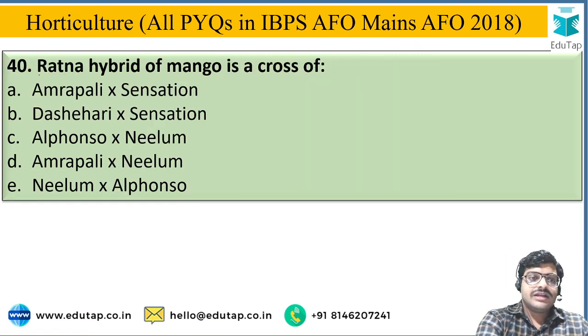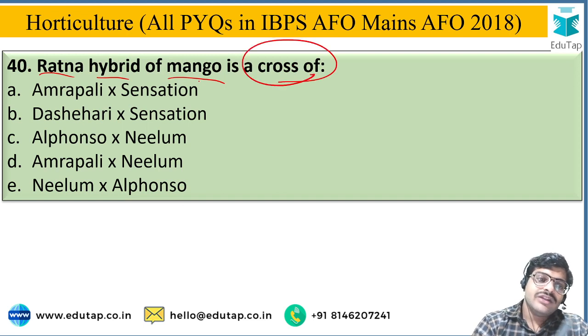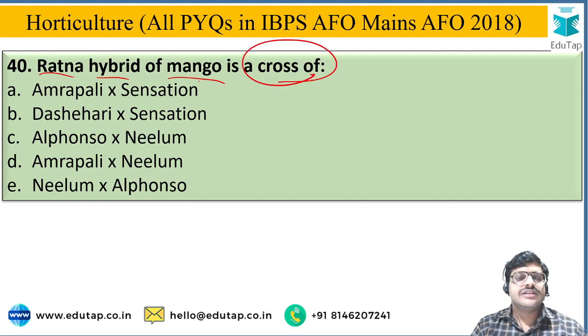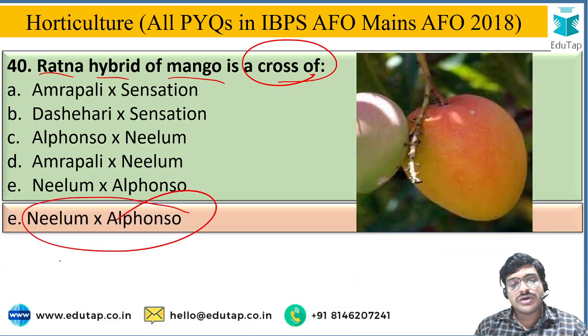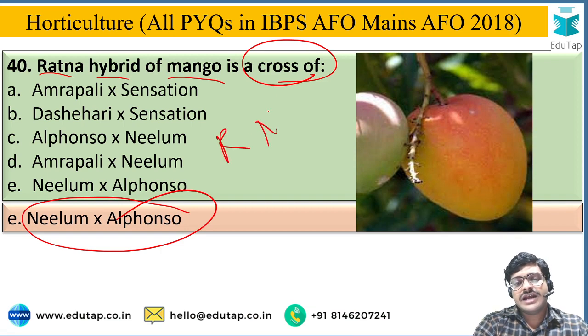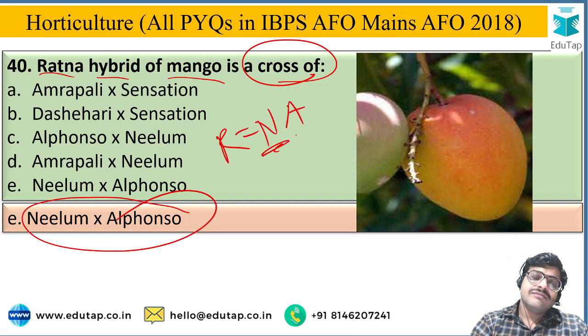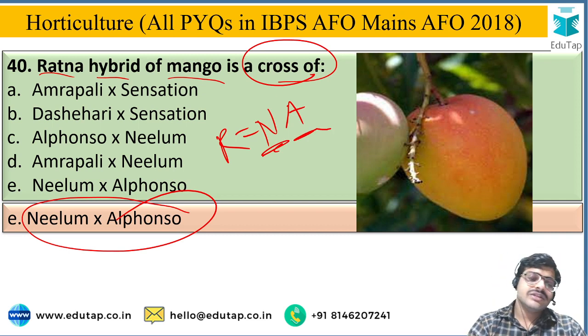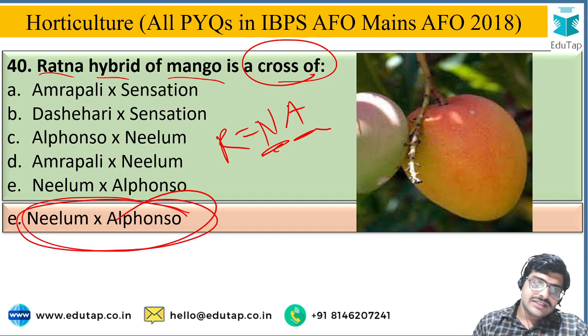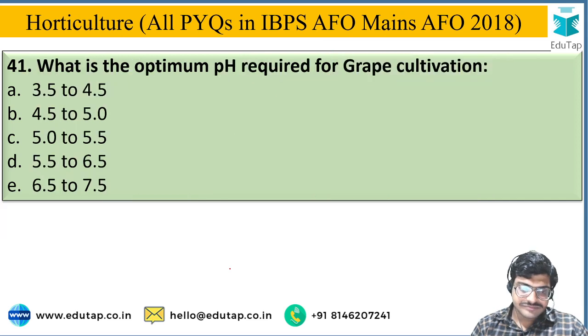Next. The Ratna hybrid of mango is a cross of: the options are Amrapali cross Sensation, Dasheri cross Sensation, Alfonso cross Neelam, Amrapali cross Neelam, Neelam cross Alfonso. The most correct option is option E, that is Neelam cross Alfonso. Here is a short trick: RNA, where R is Ratna, N is Neelam, and A is the Alfonso parent. So these are the two parents of the Ratna hybrid, Neelam and Alfonso. Here is the Ratna.